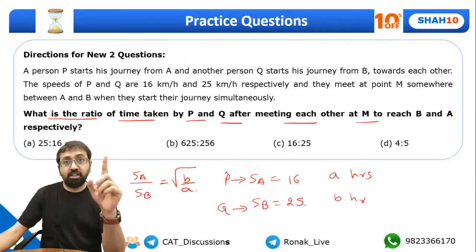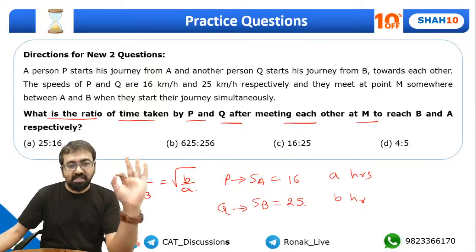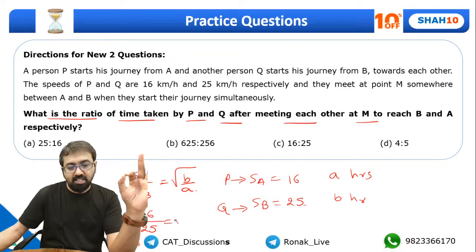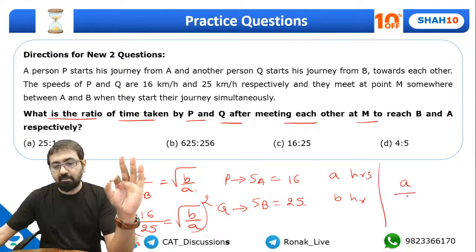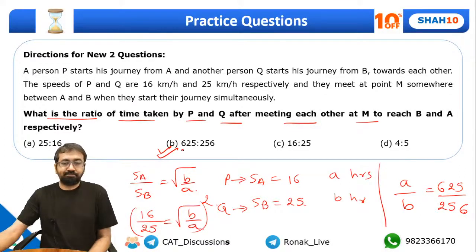Yes, I'm going to derive it as a couple of you have requested. I'll show you how this formula has come. But let's answer this question first. SA is given as 16, SB is given as 25, equal to under root of b by a. Just square on both sides. So what will we get? We'll get a by b is equal to 625 by 256. This will be our answer.